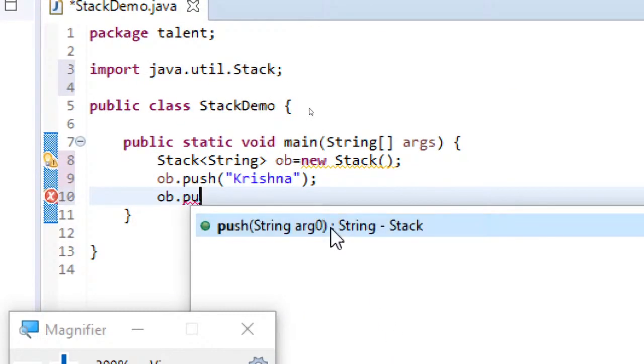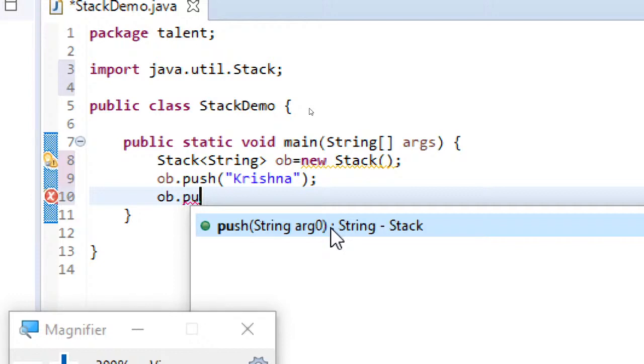I think you are familiar with stack operations. Basically, stack is extending vector in util package. This stack, whatever you see in util package, it is extended from vector. And basically, in stack we have 5 operations. You might have studied even with your academics. First is to check whether it is empty. Next, push operation, whichever element you wanted to push, you can do that. Next, pop operation, it will return you by removing the very lastly inserted element.